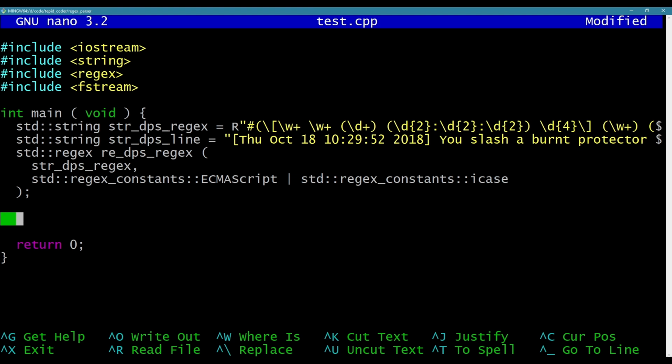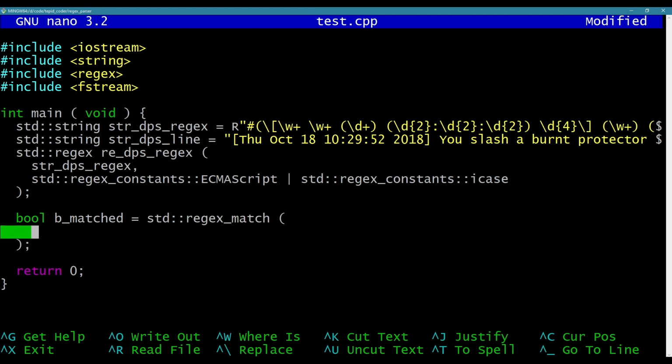First, I'm going to just see if it matches. So bool matched equals std::regex_match. I didn't show this last time. This will just return true if the pattern matches the string. You test, I think it is the haystack first, so string DPS line is what I'm matching.